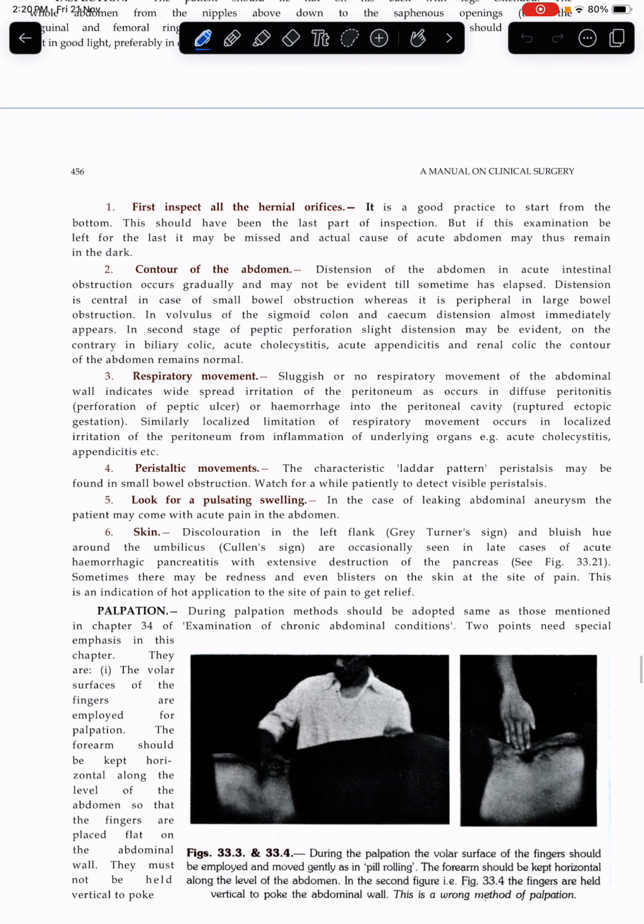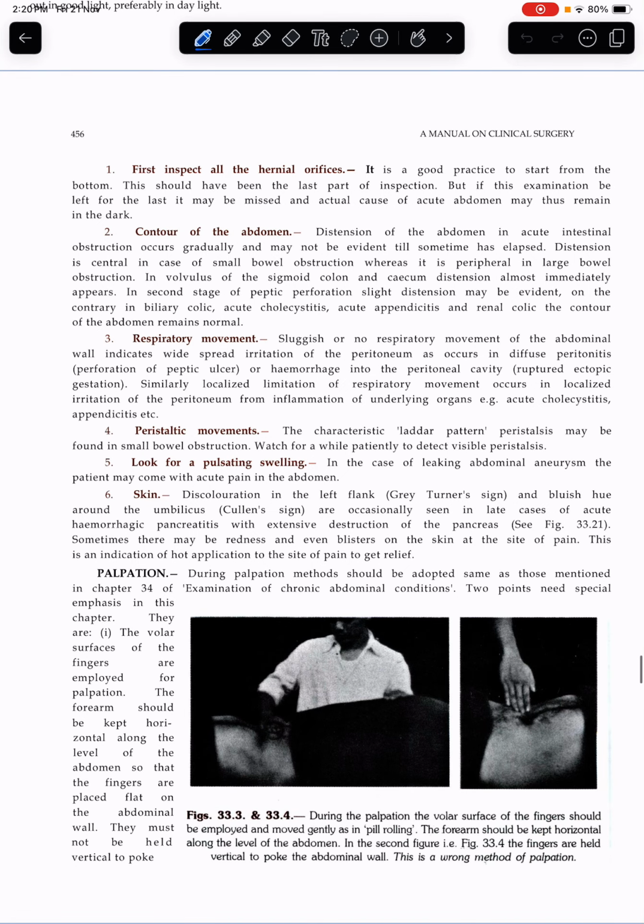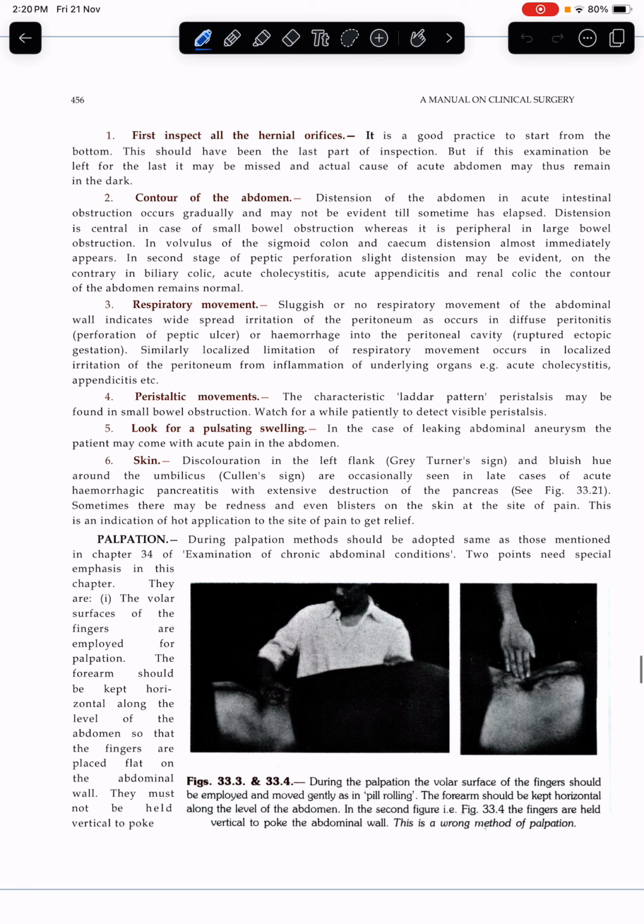First inspect the hernial orifice. It is good practice to start from the bottom. This should have been the last part of inspection, but if the examination is left for the last, it may be missed and an actual case may remain in the dark. Hernial orifices. Okay. Contour of the abdomen.